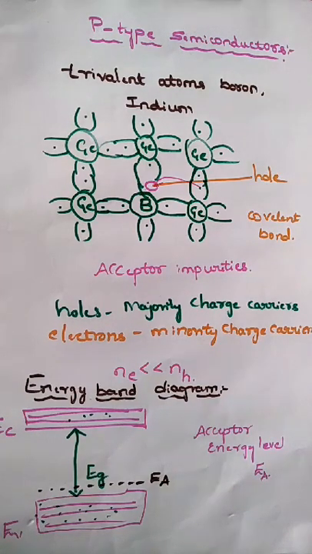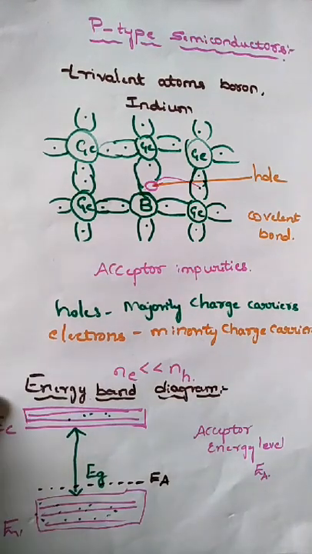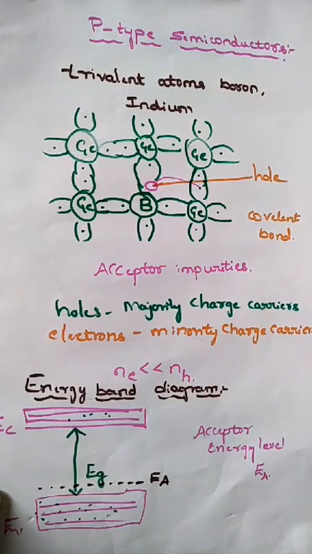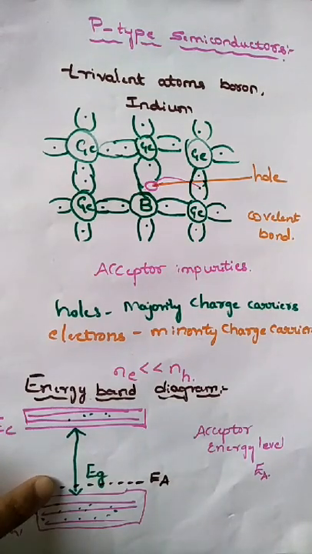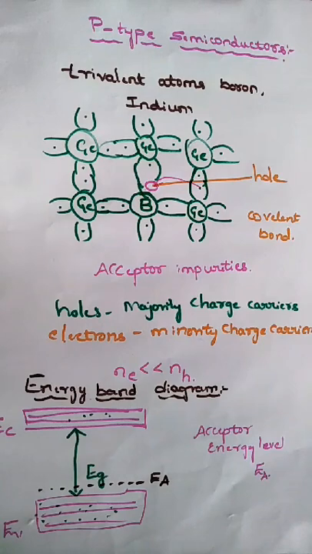The acceptor energy level lies within the forbidden gap just above the valence band. So this is the valence band, this is the conduction band, and the acceptor energy level is just above the valence band. This is the energy diagram for the p-type semiconductor.